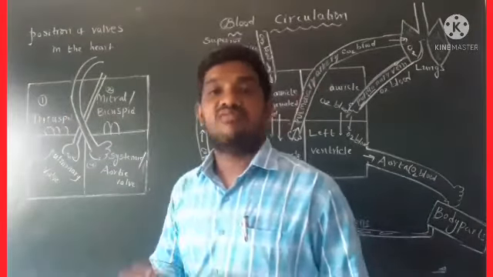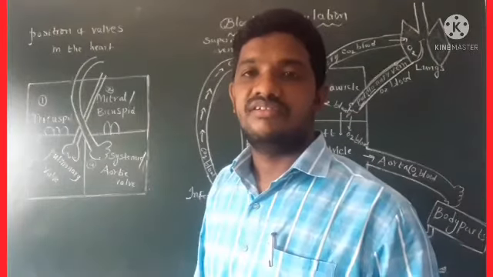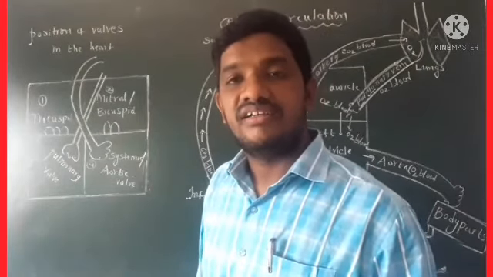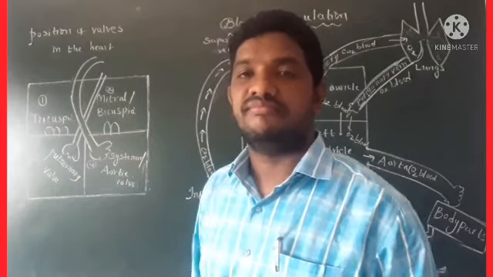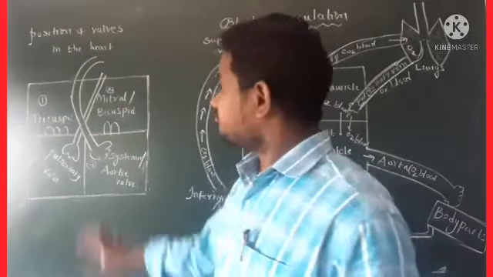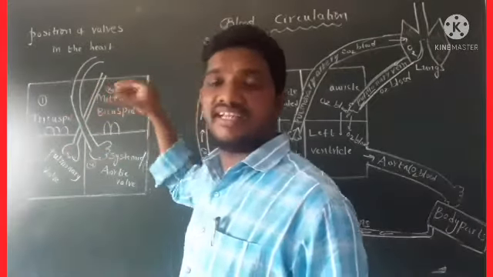Okay, these are one-way valves. These were discovered by William Harvey. So he was the father of the human blood circulatory system. Okay, coming to these valves and their exact location.